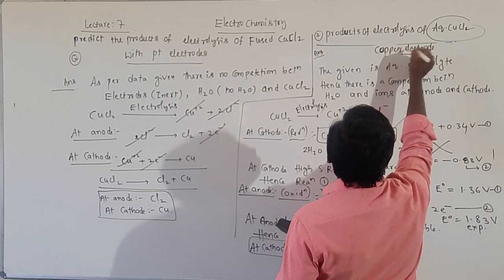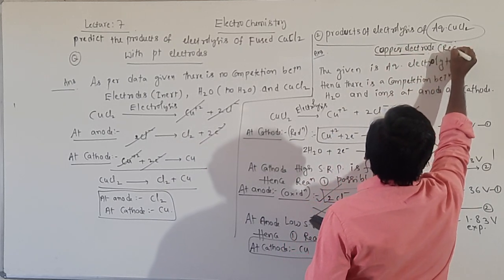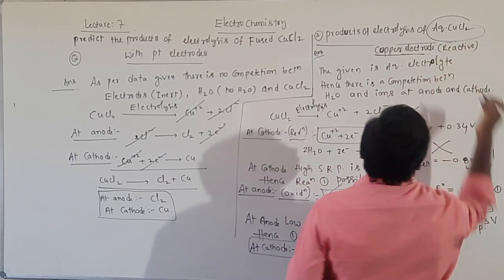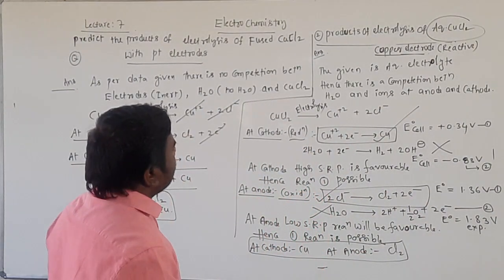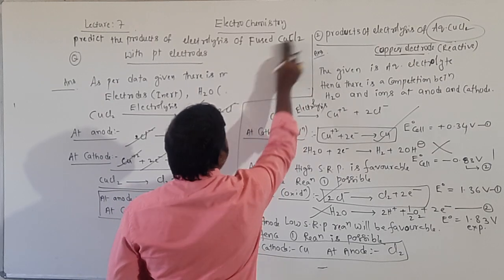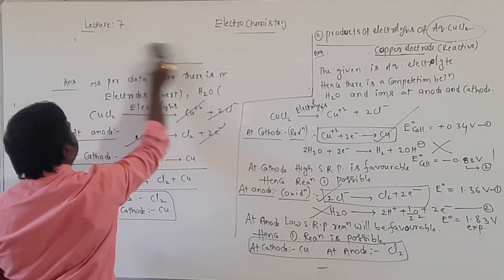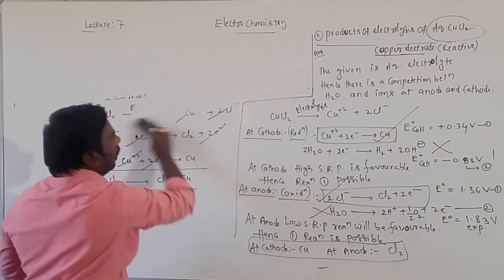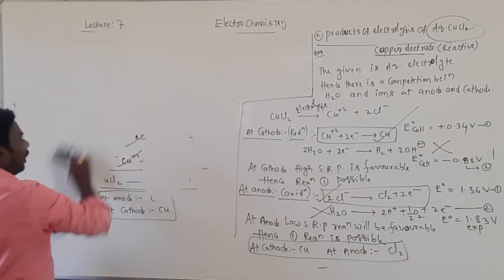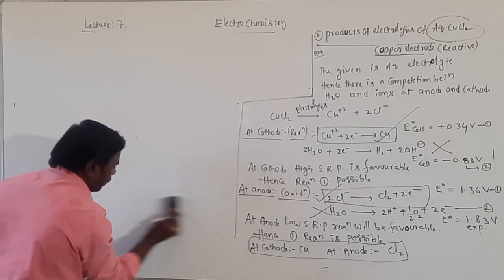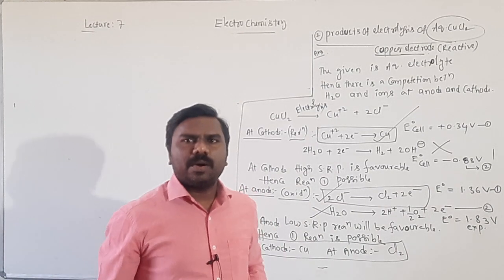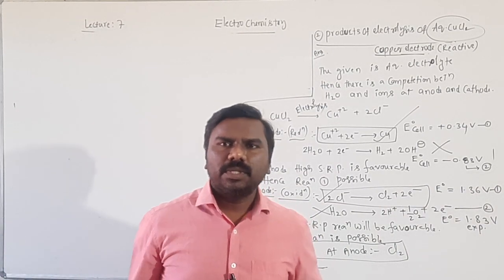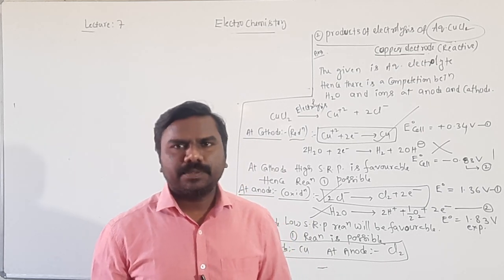The copper electrode is reactive, students. Yes, a reactive electrode also participates, with oxidation at the anode and reduction at the cathode. It means it is involved in the cell reaction.